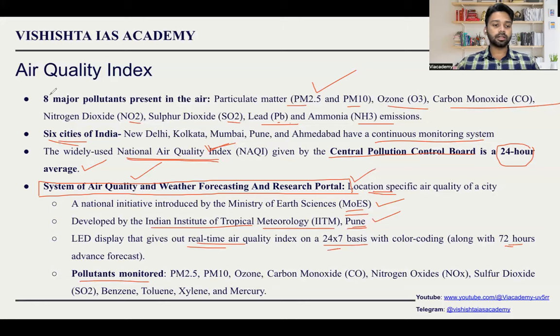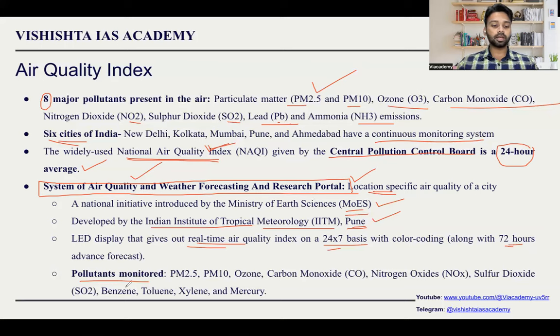So here in air quality index, we have seen that totally 8 major pollutants are considered. Here, if you see, it will be around 12 pollutants. So what happens is some of them are common, some of them are not common. So PM 2.5, 10, ozone, carbon monoxide, nitrogen dioxide, and then sulfur dioxide. All these things are common. Here you have lead and ammonia. Lead and ammonia has been